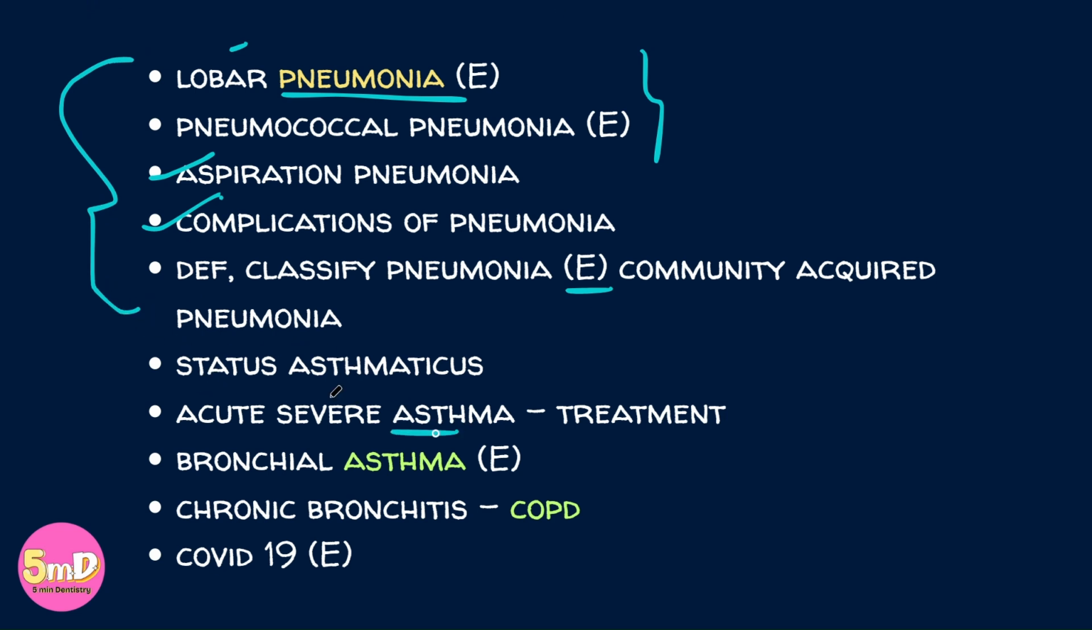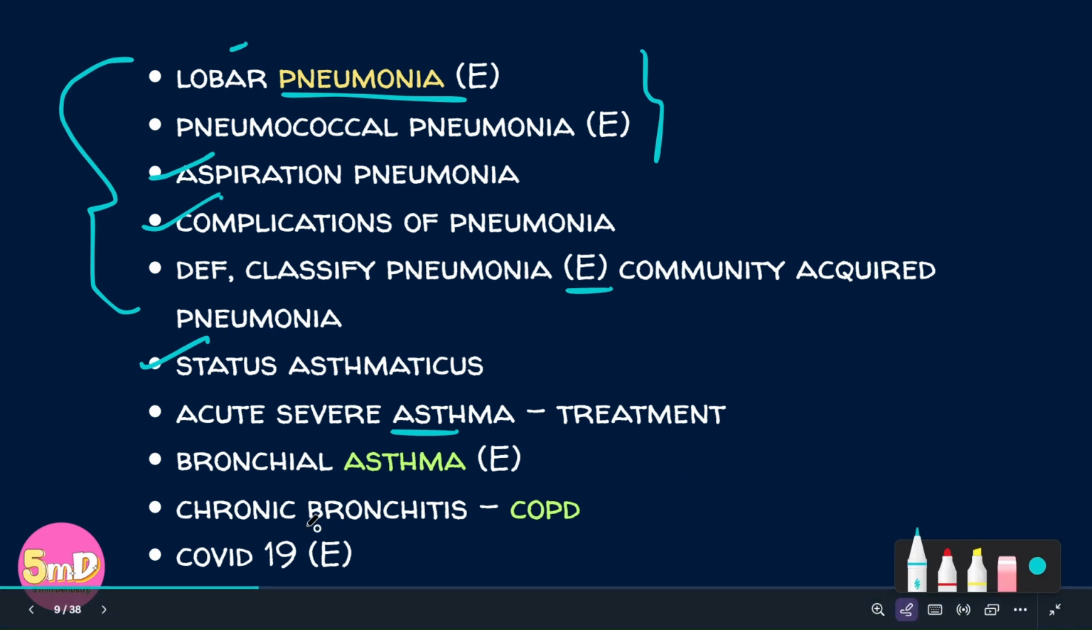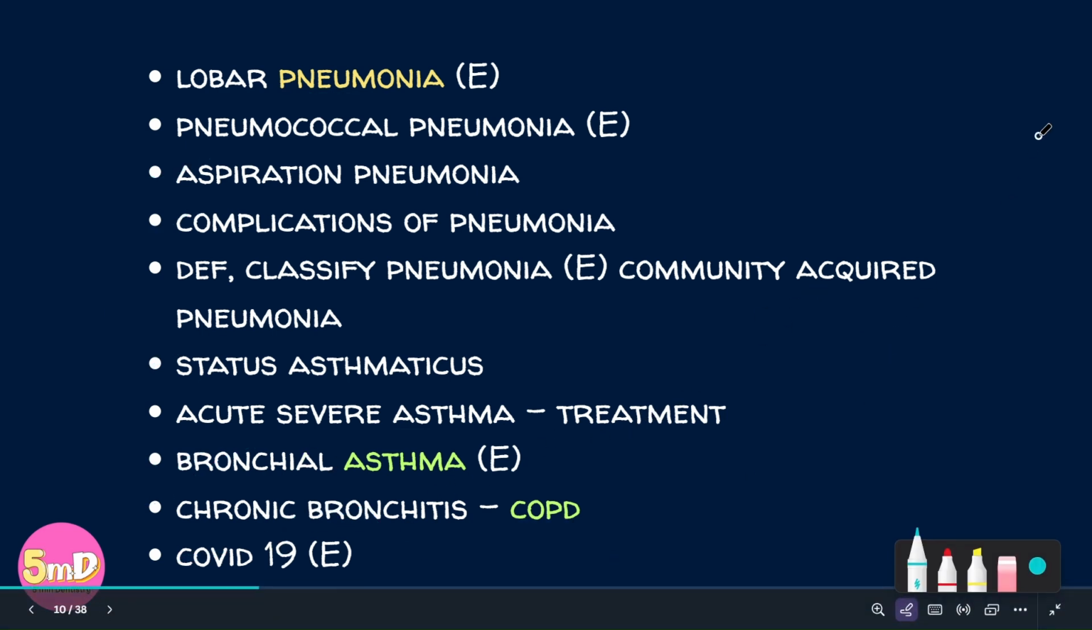The next major topic, asthma, status asthmaticus, that is acute severe asthma. How do you manage it? Bronchial asthma as an essay separately. Next is COPD, and in which chronic bronchitis have been asked as the short notes. COVID-19 is an essay, which probably they would have asked during the corona time. So anyway, since once it has occurred, we should know about COVID-19. They could ask in any year.